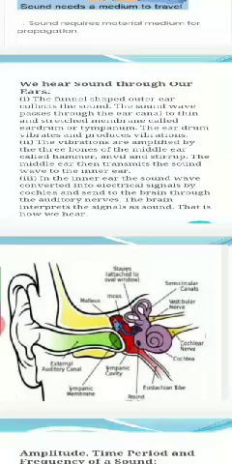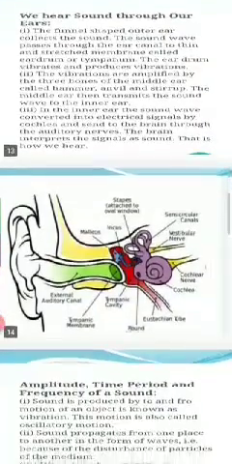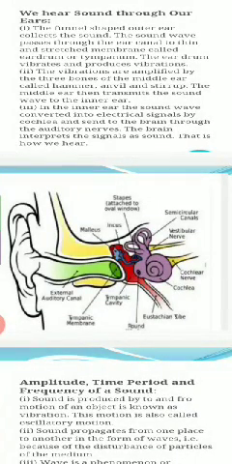The ear pinna is connected with the external auditory canal. This canal takes the sound from the ear pinna to the tympanic membrane. The tympanic membrane, or eardrum, is placed at the last part of the external ear.